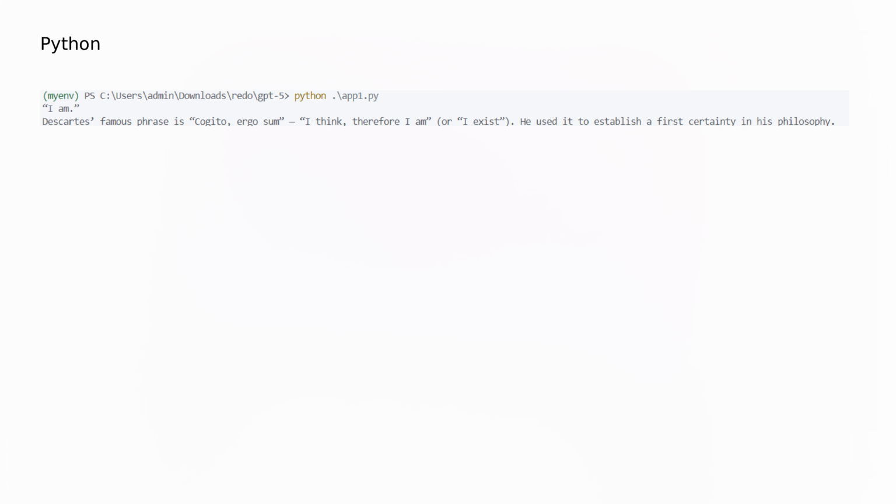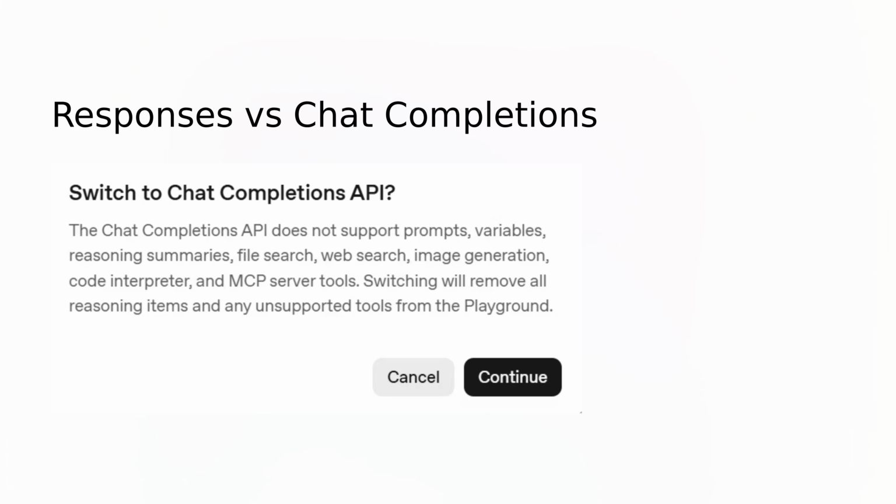If you run the code, we get the following. It returns, "I think, therefore, I am," plus a lot more context about the phrase. We can also use the responses API instead of the chat completion API, which gives us access to more options, like the ability to compare prompts and optimize prompts.